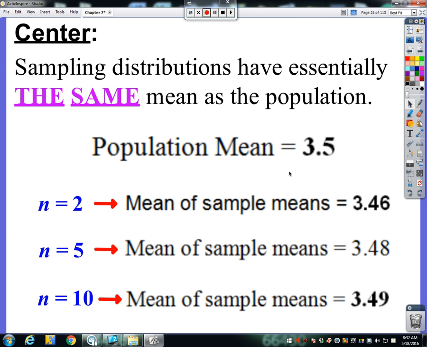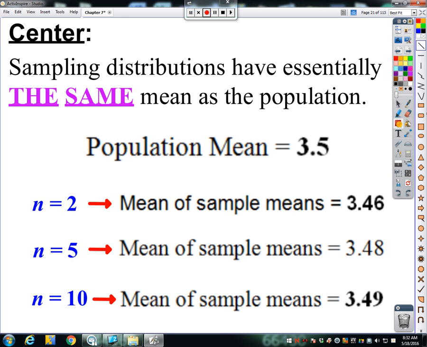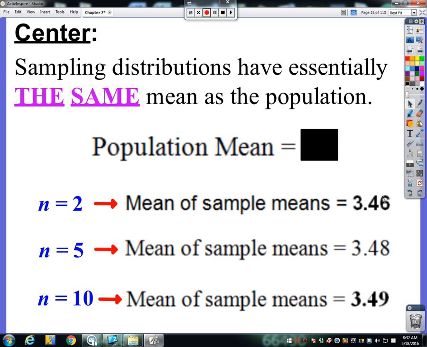So even if we didn't know what the population mean was, okay, even if, let's say, we didn't know that this was really 3.5, if we were to look at some sampling distributions, and even if we looked at multiple sampling distributions, my best guess would be, man, I bet the population mean is around 3.5 because look at my 3 sampling distributions that I calculated the centers for.